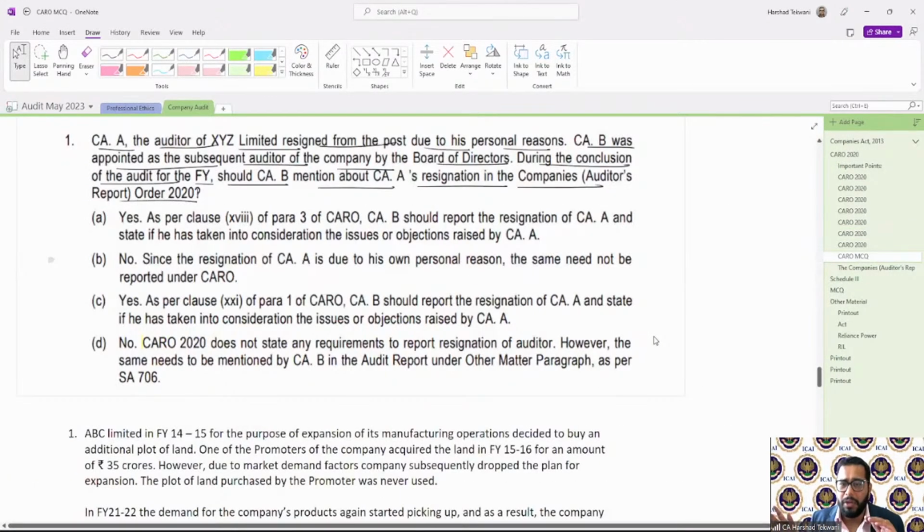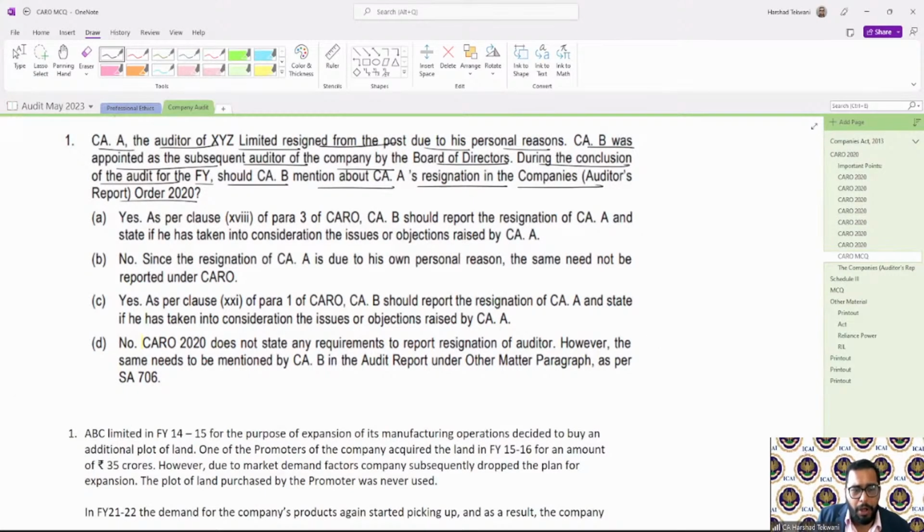There has not been any concerns raised by the auditor. So in the current case, what will be the scenario? That auditor has resigned, but for personal reasons. Let's see the particular options.